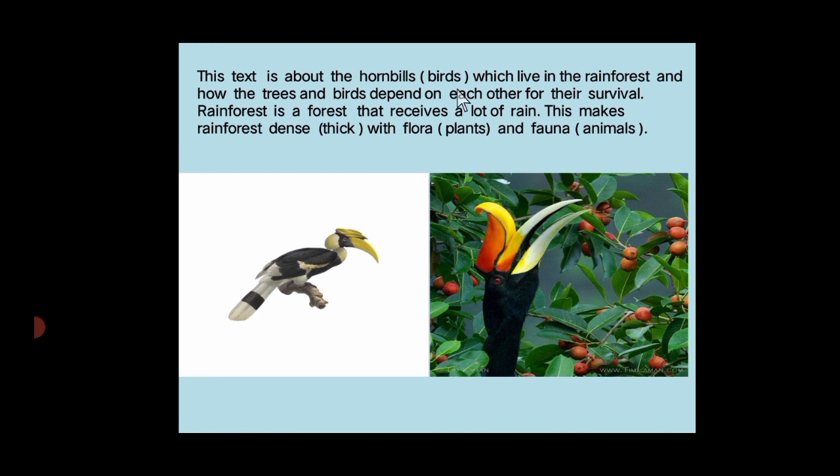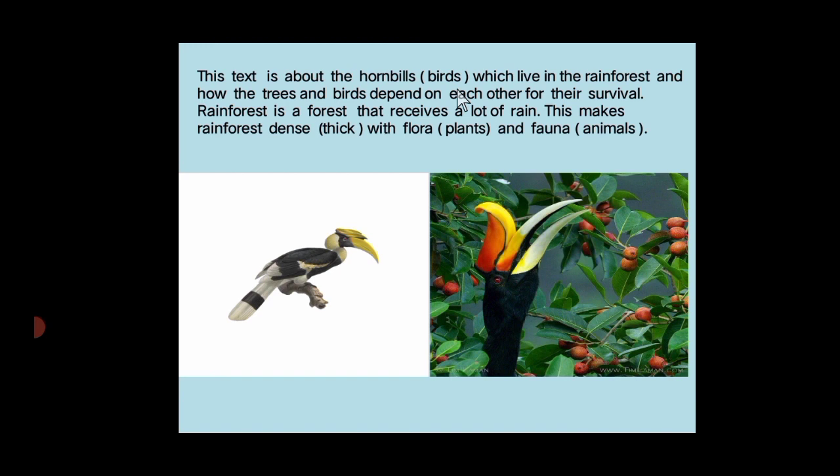So we are going to learn about these hornbills in this lesson, and also we will learn how the trees and birds depend on each other for their survival, for their living. Rainforest is a forest that receives a lot of rain, and this makes rainforest dense. Dense means thick with flora. Flora means plants, and fauna means animals. A lot of plants and animals are seen in rainforest.